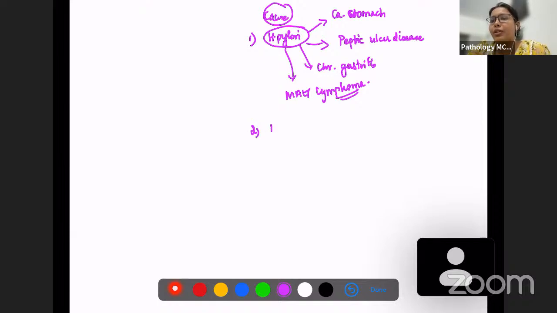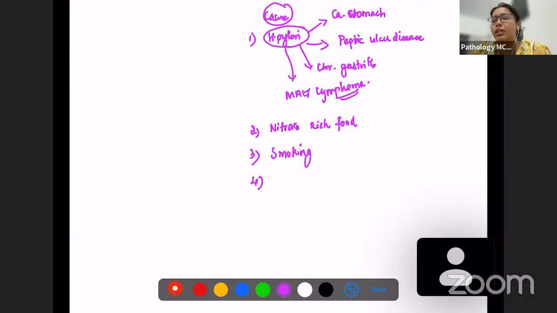Then we have nitrate-rich foods, which can lead to carcinoma stomach. So nitrate-rich food can lead to carcinoma stomach. Apart from this, we have smoking as a risk factor. Smoking and alcohol consumption are risk factors of carcinoma stomach. Okay, so these are all main factors and main things which we have to remember.